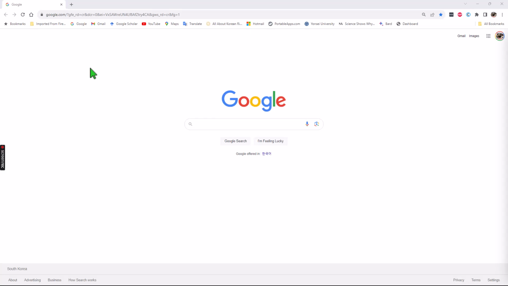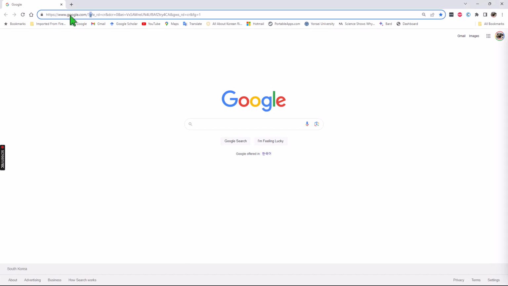In this tutorial, you will learn how to install Zotero and the Zotero connector to integrate with Microsoft Word for citations and references. First, go to zotero.org.